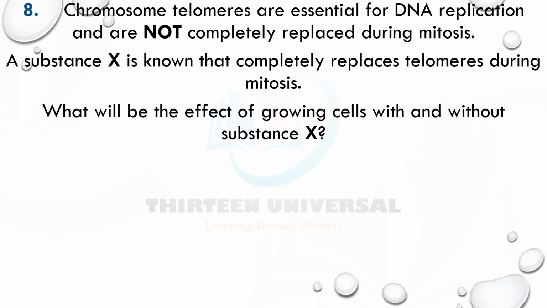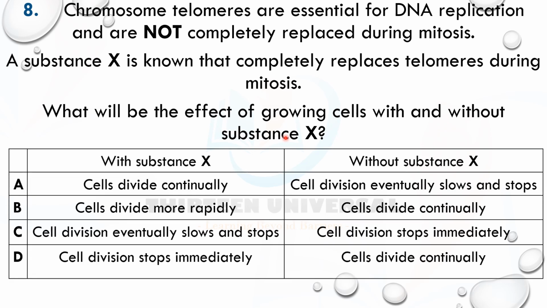Chromosome telomeres are essential for DNA replication and are not completely replaced during mitosis. A substance X is known that completely replaces telomeres during mitosis. What will be the effect of growing cells with and without substance X? I'd like you to try this. So what are telomeres? Telomeres are repetitive base sequences found at the tip of chromosomes. They protect genes. They prevent loss of genetic information.